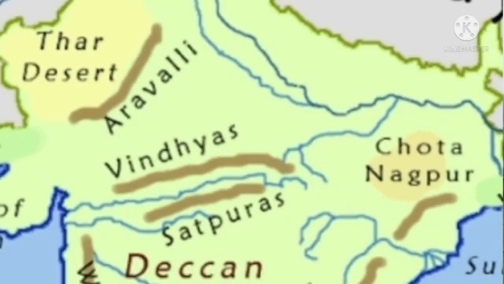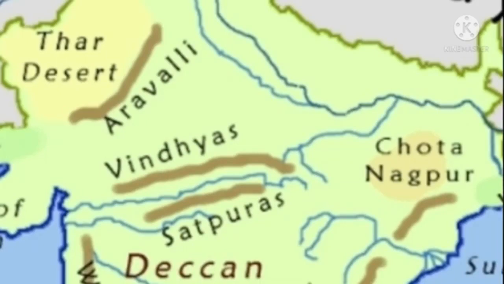This Chota Nagpur Plateau covers most parts of Jharkhand and some parts of Odisha, Bihar and Chhattisgarh.